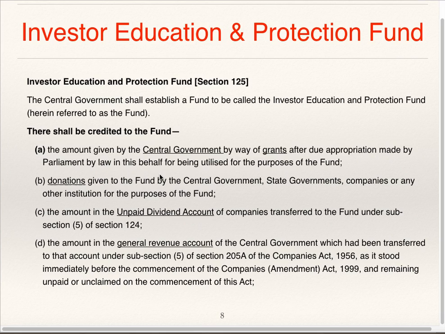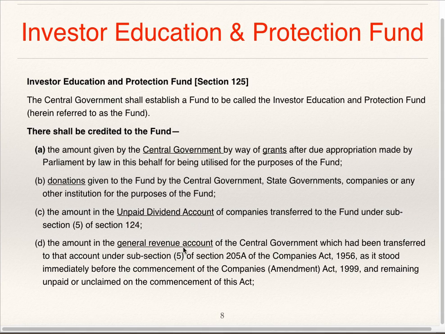Donations given by the central government, state government, company or any other institution for the purpose of the fund are to be credited to the fund. Amount of unpaid dividend account of companies transferred to the fund under subsection 5 of section 124. If the amount remains unclaimed in the unpaid dividend account for the period of 7 years of transfer, then it gets transferred to the fund, Investor Education and Protection Fund.